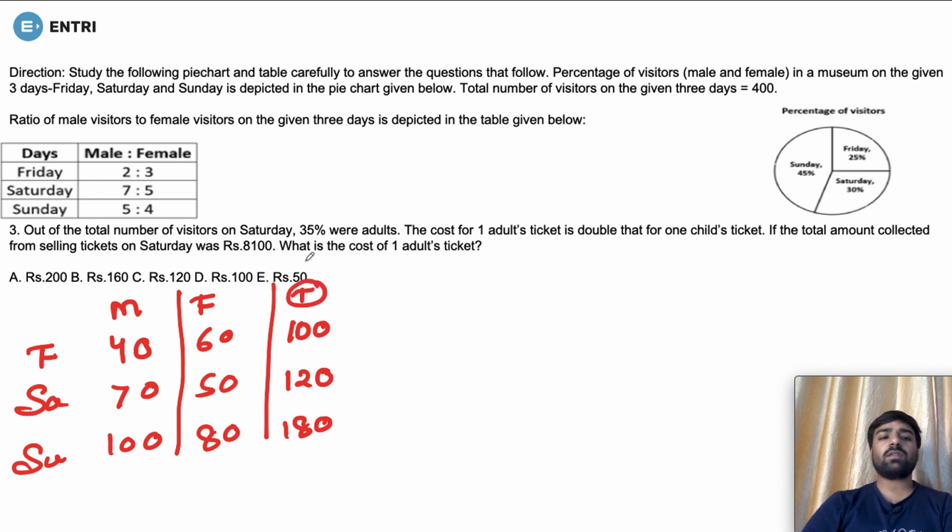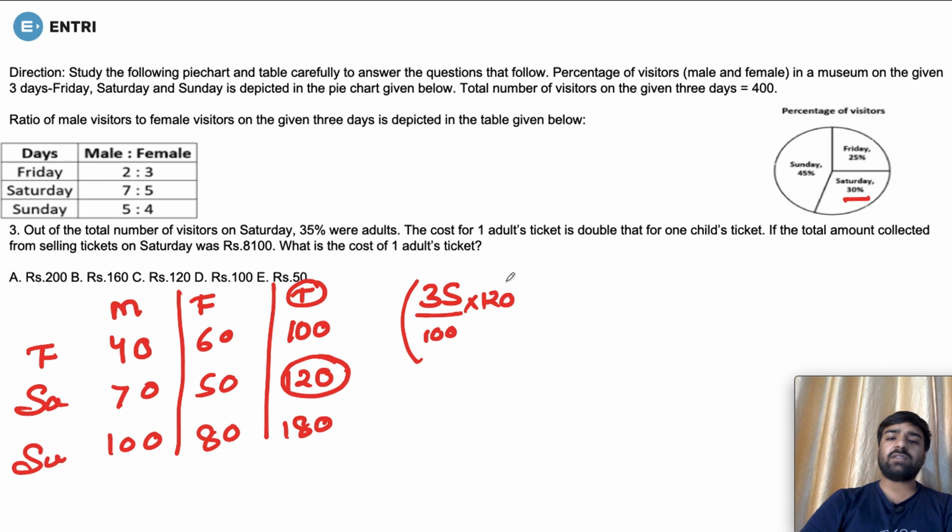Now, what are we told? We are told that out of the total number of visitors on Saturday, 35% were adults. So on Saturday, how many people visited? The total value is 120. So out of these 120, 35% people were adults. This means 35 by 100 into 120 were adults.